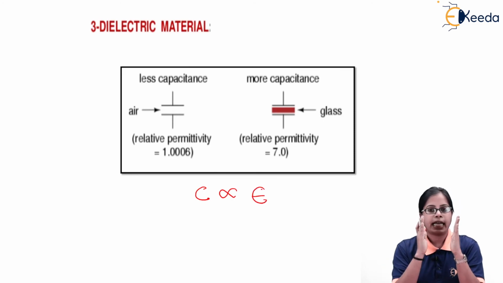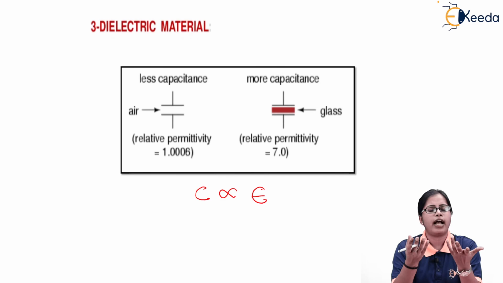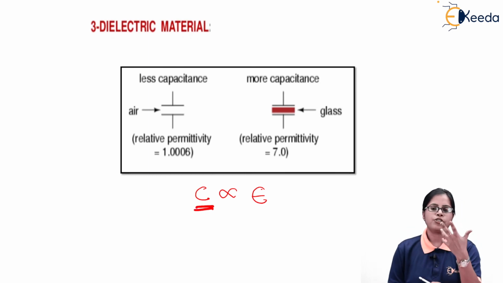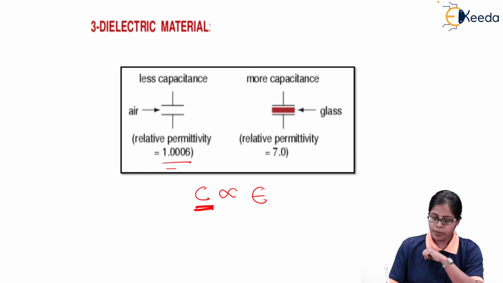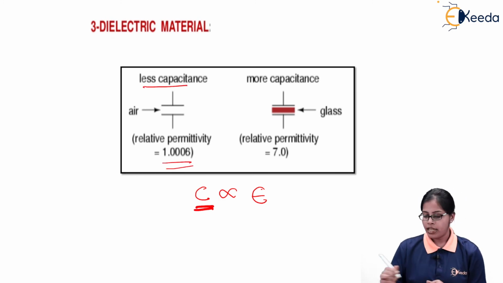So if the gap between the two plates of the capacitor is filled with a different dielectric, as the dielectric changes, permittivity changes, and it is going to lead to a change of capacitance. So if a dielectric of lesser permittivity is used, the capacitance will be less.